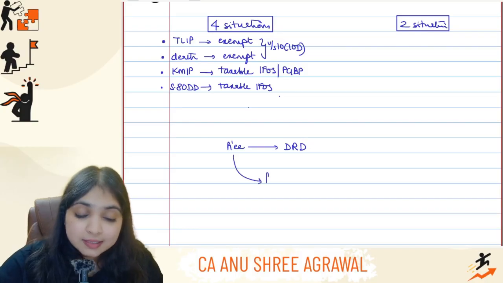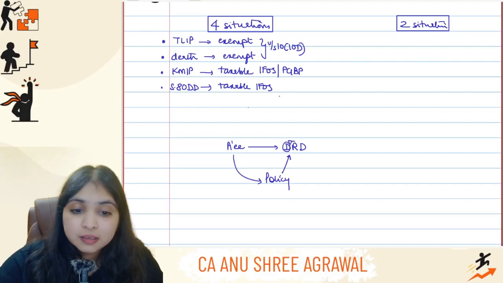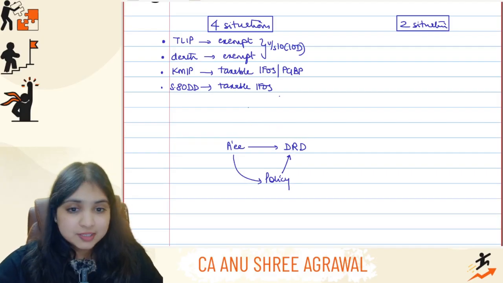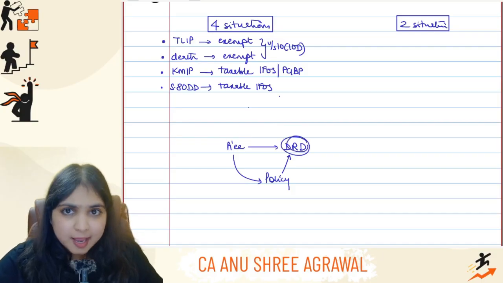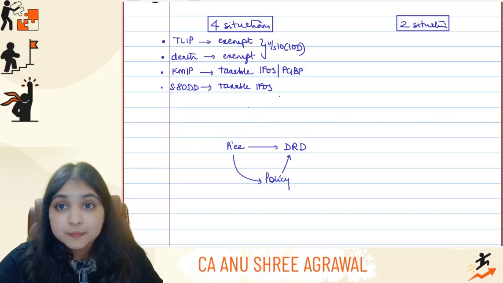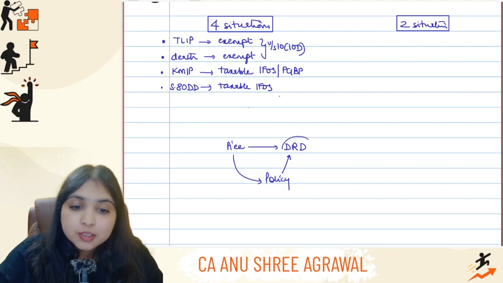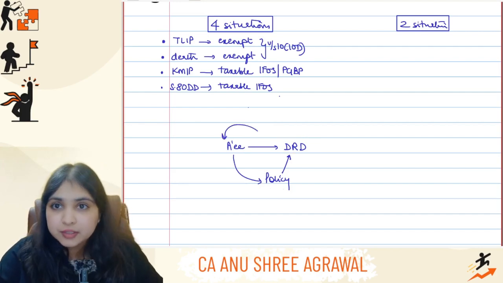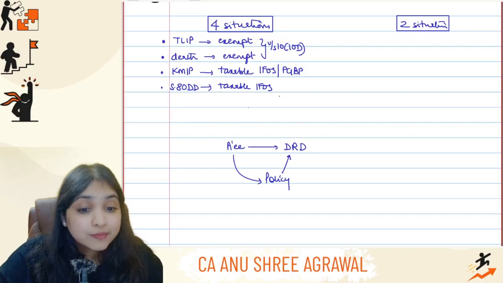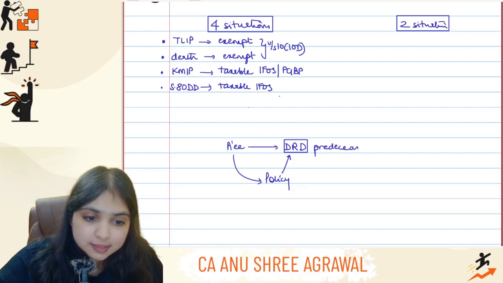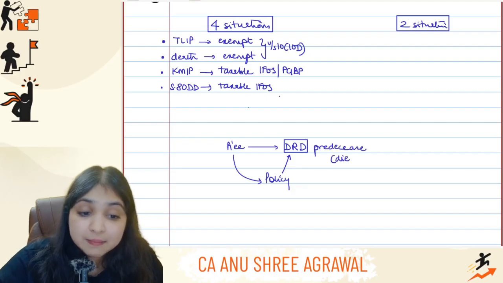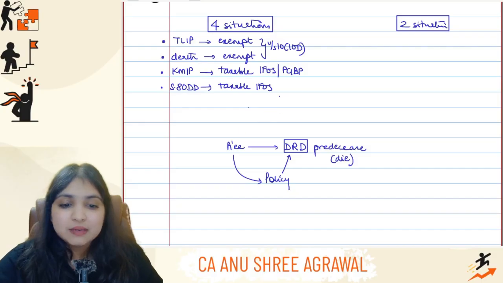So assessee has taken a policy for the maintenance of this dependent relative who is disabled after his death. So basically assessee's point of view is that while I am alive, I am taking care of this DRD, but what after my death? So assessee is taking a policy for the maintenance of this person after his death. Okay. Now, but however, sometimes what happens is this dependent relative who is disabled, he may predecease the assessee. Predecease the assessee means he may die during the assessee's lifetime itself, he may die.